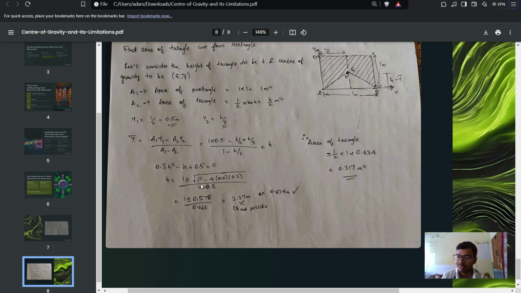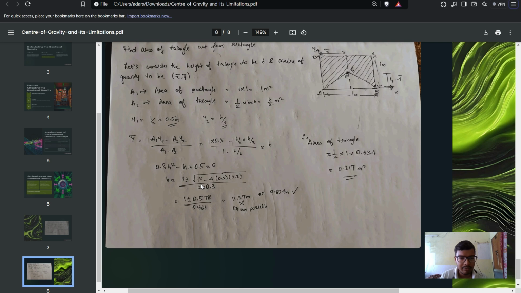We assume that the center of gravity lies at a distance of h from the base. The center of the triangle lies at a distance of x bar from the x-axis and y bar from the y-axis. The area of the triangle is found to be h by 2 meter square, and the center is found to be 0.5 meter, and similarly y2 is found to be h by 3, as we learned in the previous step that the center of gravity of a triangle lies at h by 3 from the base.